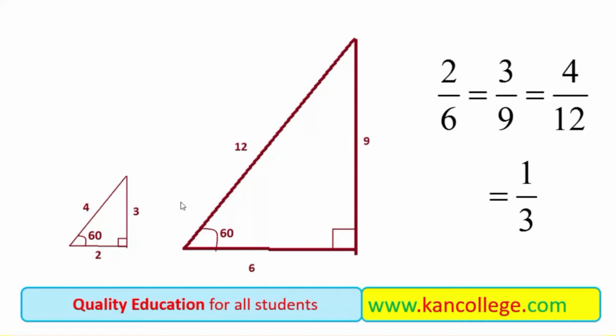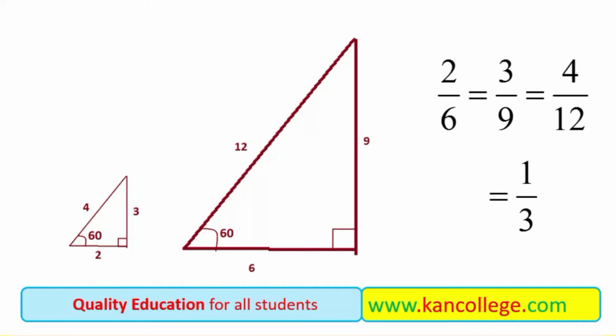For example, the ratio of their bases, the ratio of their heights, the ratio of their hypotenuses remains the same. And also the ratio of the perpendicular to the base, 3/2, will be equal to the ratio of the perpendicular to the base, 9/6, that is also 3/2. 9/6 is equal to 3/2. So in similar triangles, the ratio of corresponding sides remains equal.